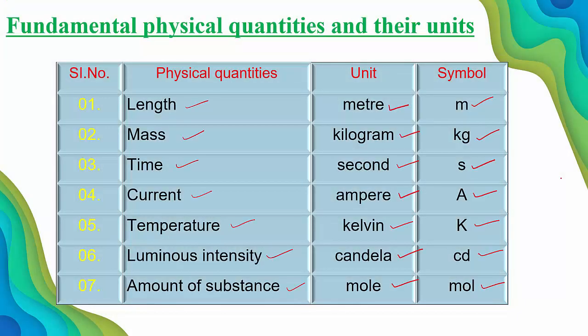But according to SI system, International System of Unit, how many fundamental physical quantities are there? 7 fundamental physical quantities and they are length, mass, time, current, temperature, luminous intensity and amount of substance. There are totally 7 fundamental physical quantities.